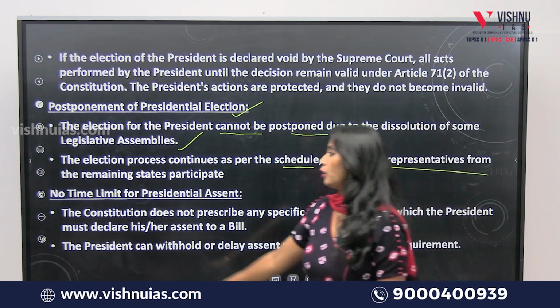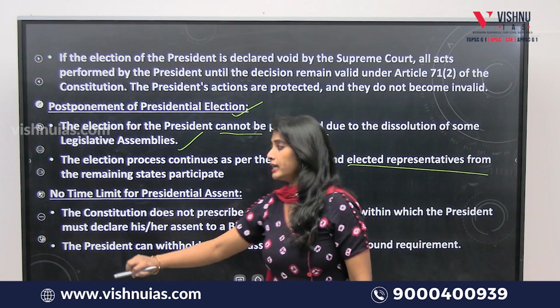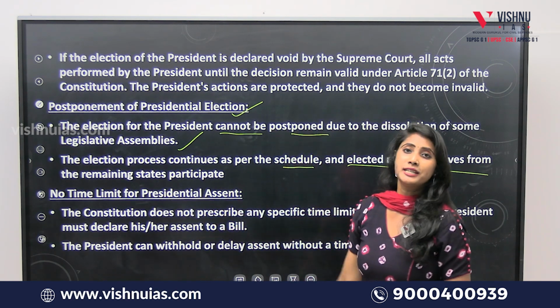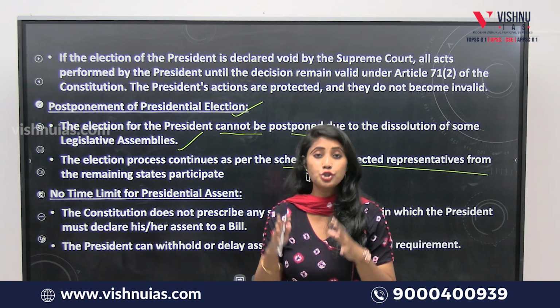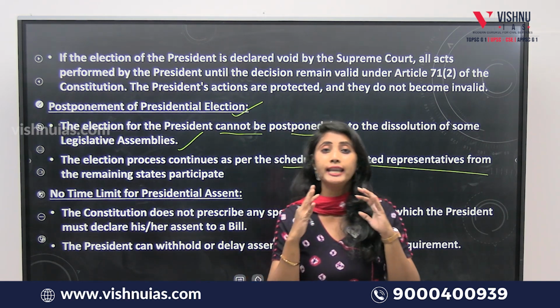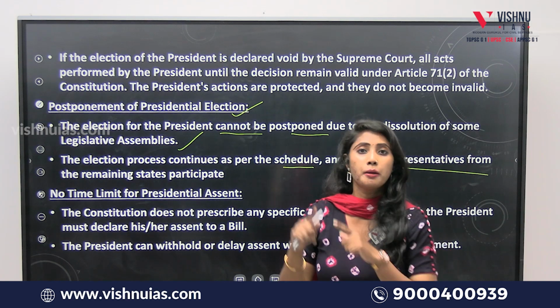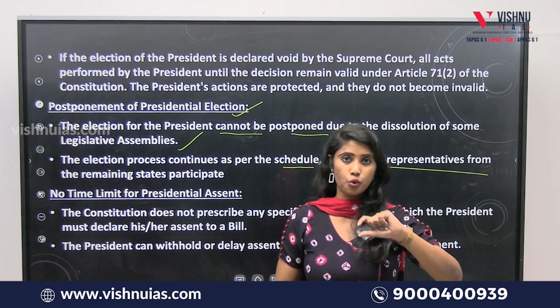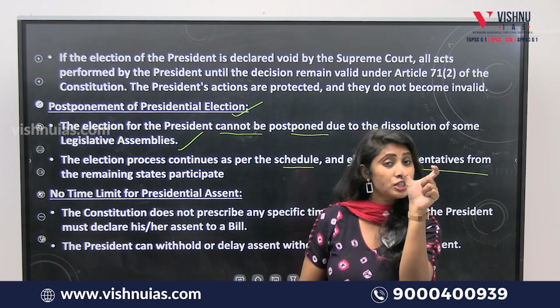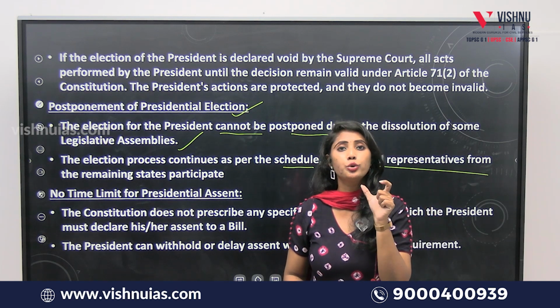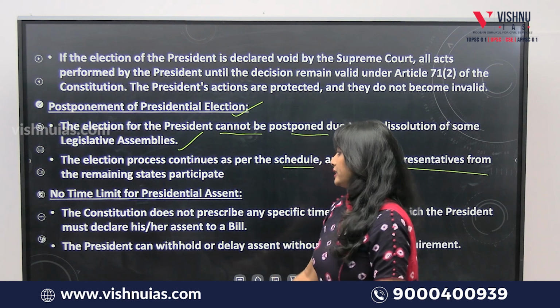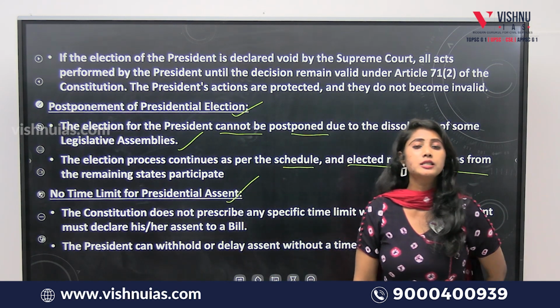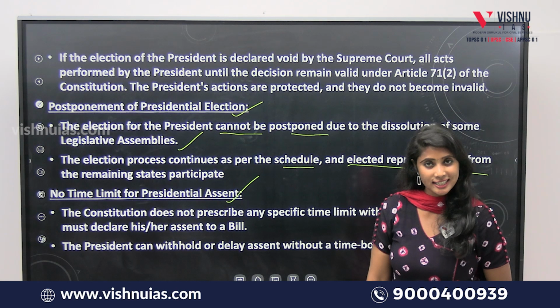Clear? Now, the third one: no time limit for presidential assent. For the president to give his assent to any bill passed by the parliament, there is no article prescribing a time limit. So the third statement is also incorrect.